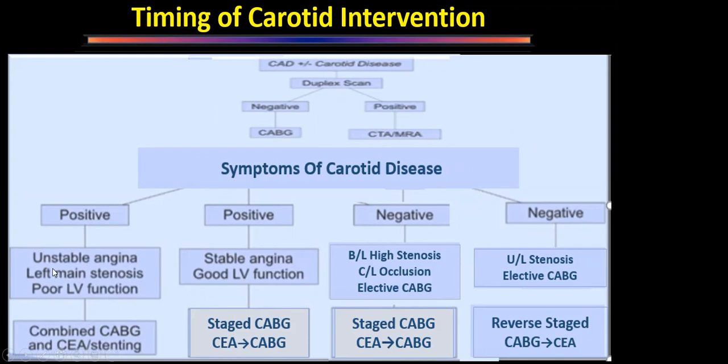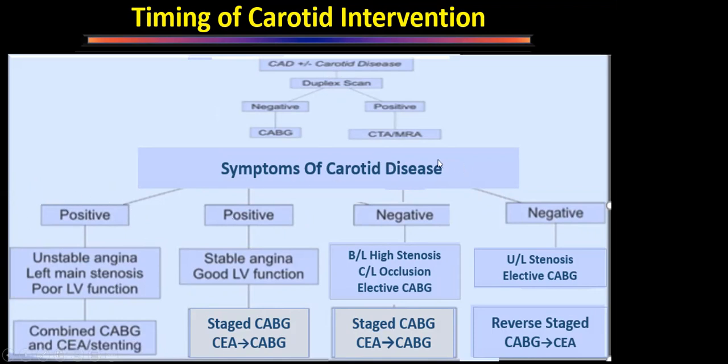We have to do synchronous CABG and carotid artery stenting because carotid disease is symptomatic, and heart function is also poor. So if we do stenting or endarterectomy first, chances of MI are there, or if we do CABG first, then chances of stroke are there. So in this patient where both things are strong indications, we have to do a combined procedure. So probably this is the only reason for doing a combined procedure.